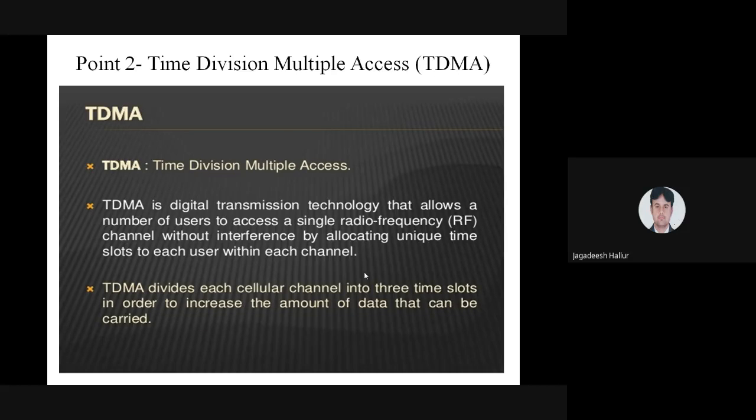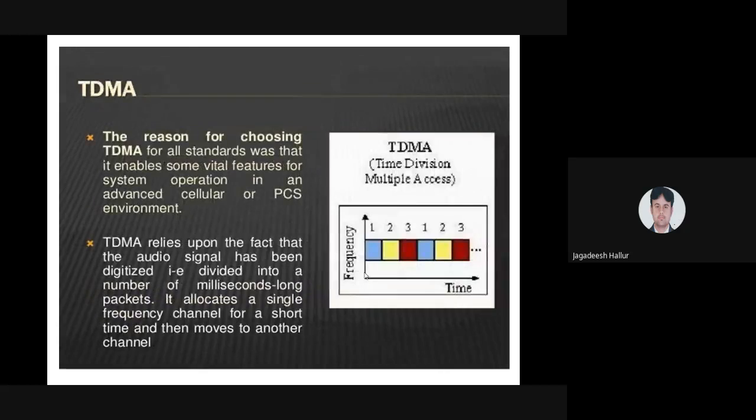So TDMA is a digital transmission technique. This technique can be used for a single radio frequency, allocated to the individual users for reducing the interference by allocating unique time slots. In FDMA we allocate a unique frequency band; in this, we use unique time slots. So TDMA divides cellular channels into time slots in order to increase the amount of data that can be carried. Here is the diagram you are seeing.